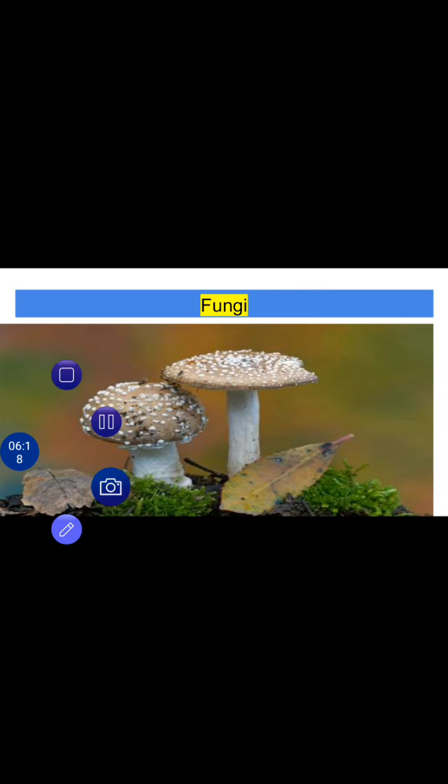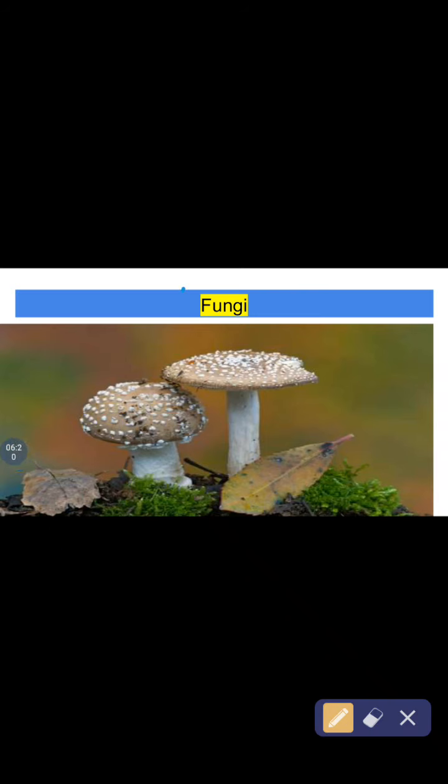Our next member of the microorganism family is this guy, fungi. Now you will say, what are you discussing? These are mushrooms, we are eating them. How can it be a microorganism? My friend, fungi are mostly multicellular.